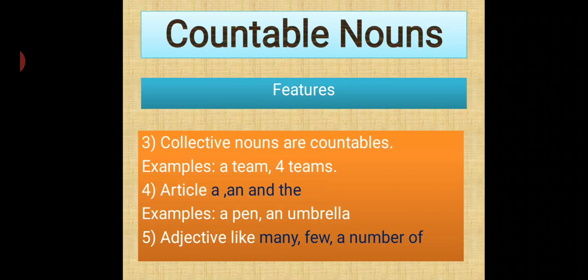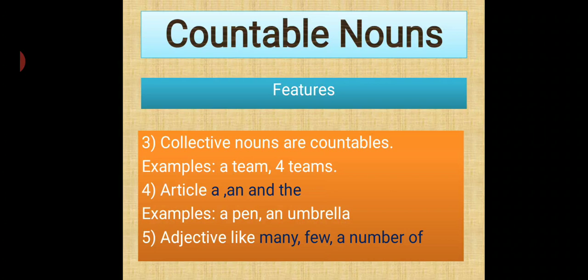Then articles a and the are used. Okay, a with the consonant and an with the vowels, and sometimes the for the particularity. Okay, examples: a pen, an umbrella. Adjectives like many, few, a number of are used with the countable. For example, there are many people in the room. So you can count them, no? People. Fine. Few. So what is the example for few you are going to use?